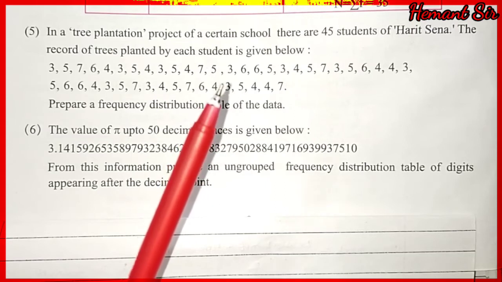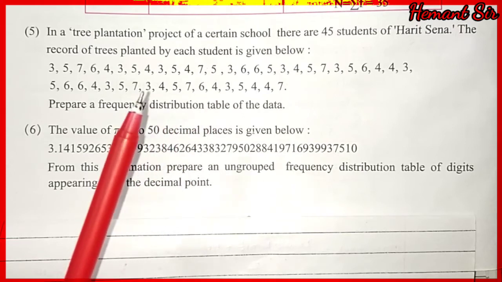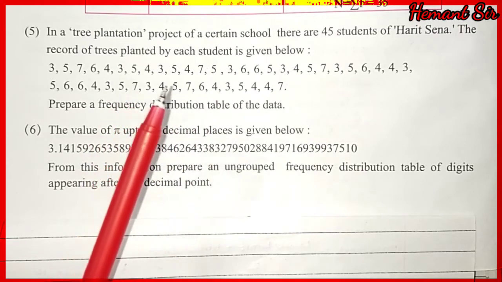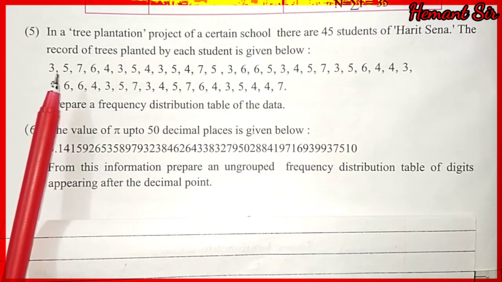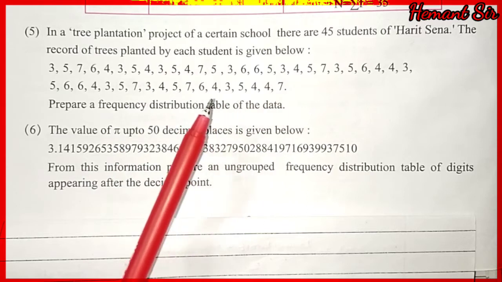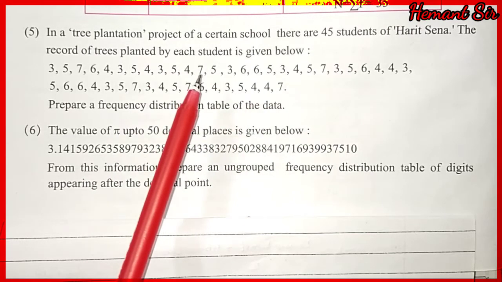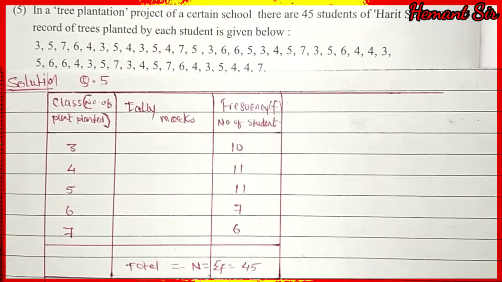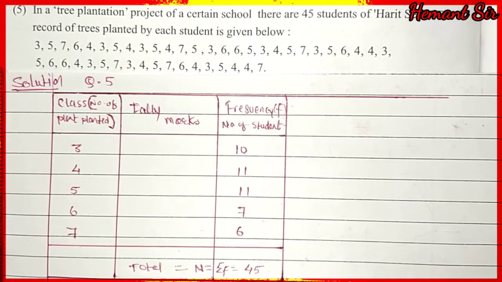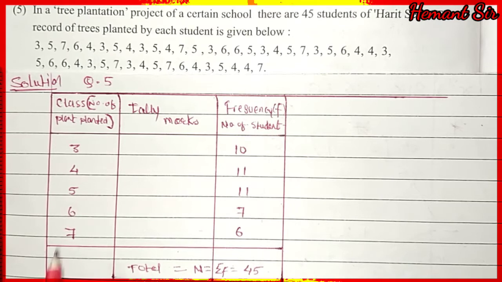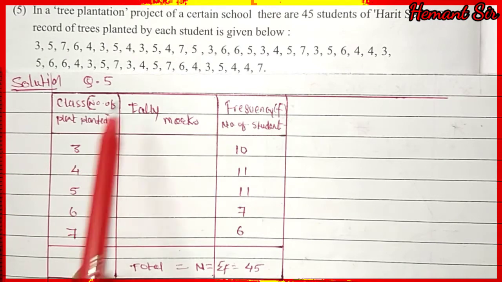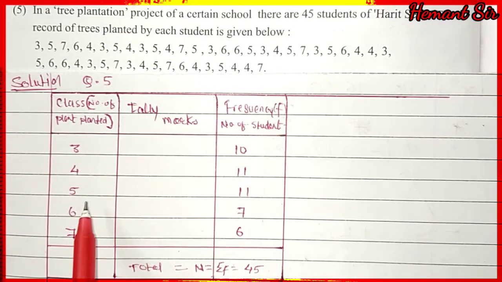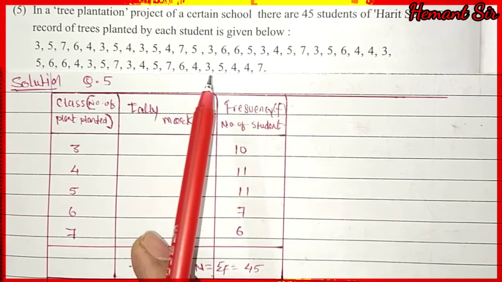Okay, so we have to design our data in such a way that first we have to write the class mark. After the class mark we have to write, see, if we take 3, how many times 3 is coming. Likewise, we have to arrange the data in a tabular form. So here is the table that you have to draw. Here we have the class, which is the number of plants planted. We have checked that the numbers 3, 4, 5, 6 and 7 are repeated again and again.